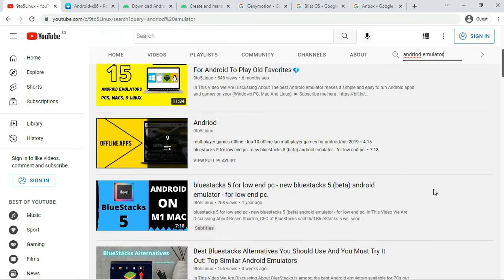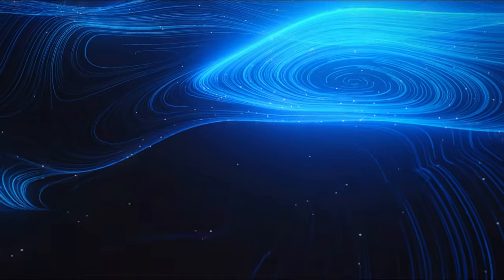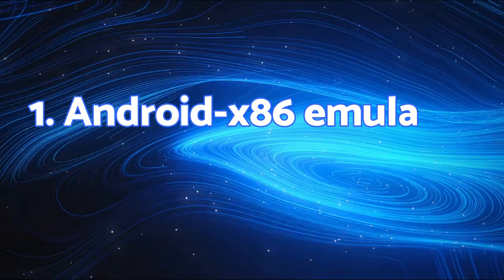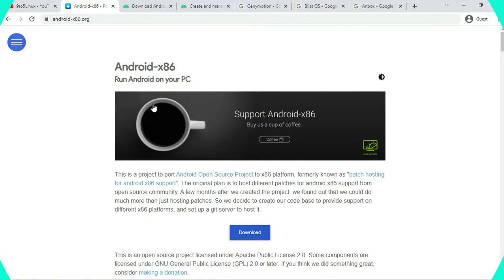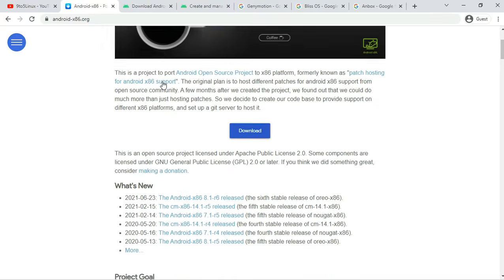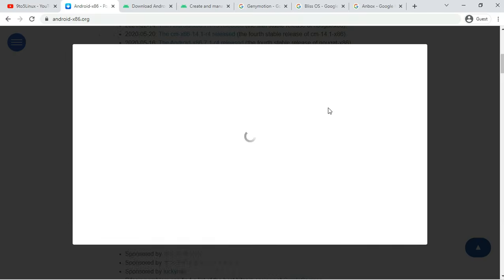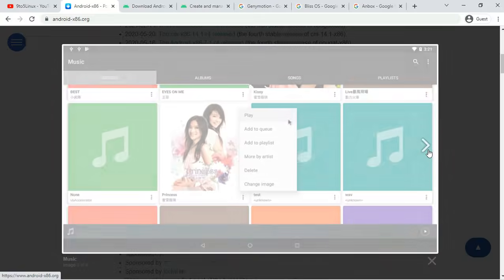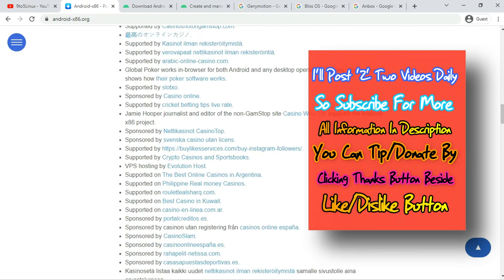5 best Android emulators for Linux 2022. Number 1. Android x86 emulator for Linux. Number 2. Android Virtual Device. Number 3. Genymotion. Number 4. Bliss OS. Number 5. Anbox.